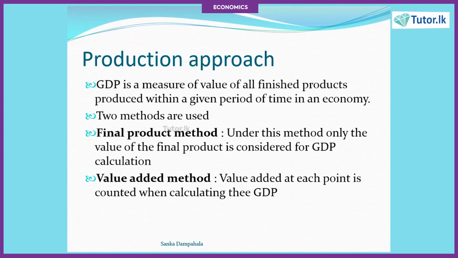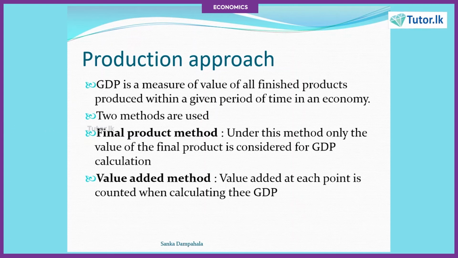You take the total value of the final products when you are arriving at the GDP. The basic examples would be chairs, tables, soap, and books. Those will not be further processed in order to produce another good. That's why we call it a final product, and that is called the final product method. The total value of the final products is considered as the GDP.